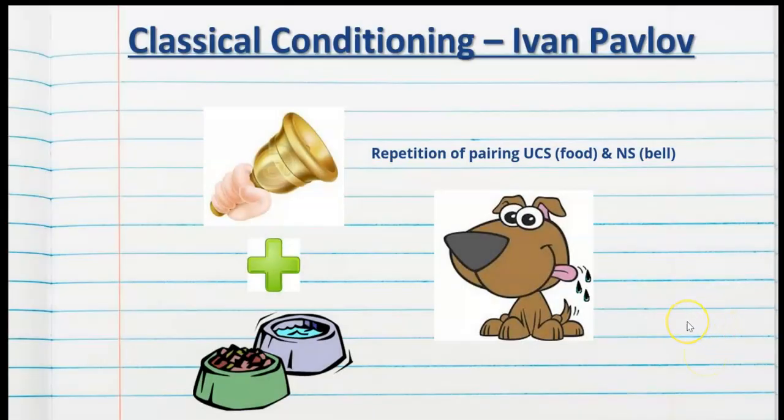However, Pavlov was persistent and did this pairing several times. So he repeatedly paired the sound of the bell with the sight of the food. So he would ring the bell, present the food, ring the bell, present the food, and so on and so forth. It's also important to note that once he rang the bell, he immediately presented the dogs with food. That's key in terms of classical conditioning being successful. We're going to talk about that concept in another video. So at this point, the repetition of the pairing of the unconditioned stimulus, which is the food, and the neutral stimulus of the bell occurred.